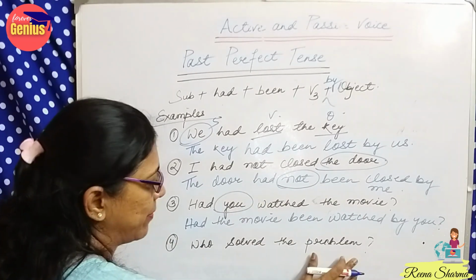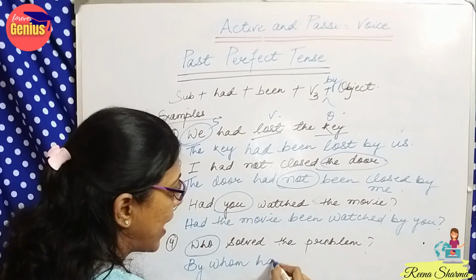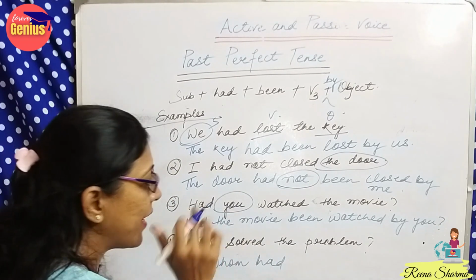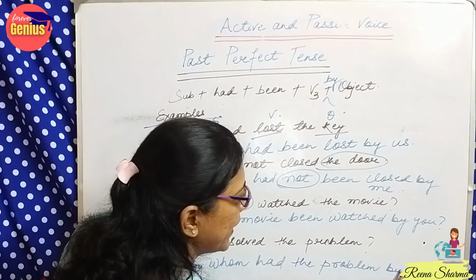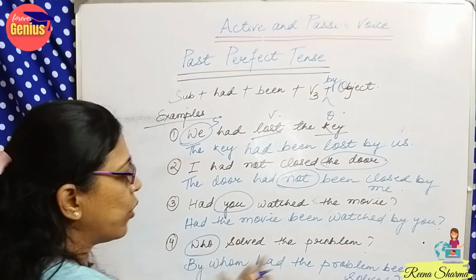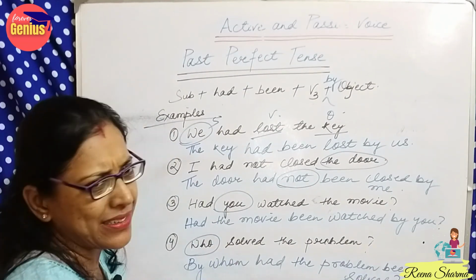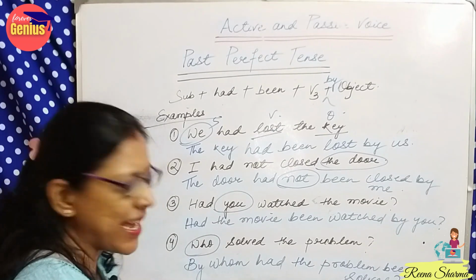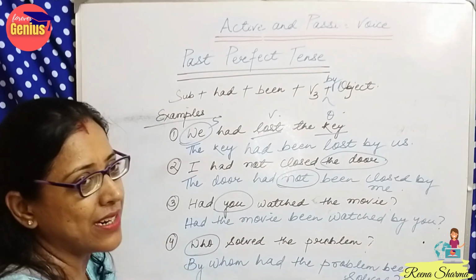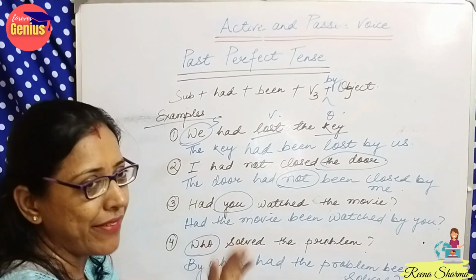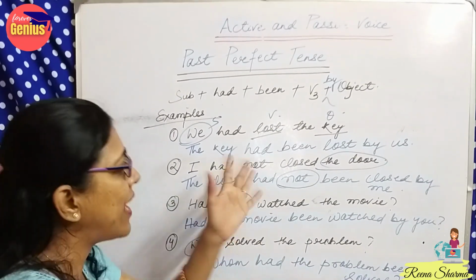Who solves the problem? Who. So, by whom? We have to use the word had. By whom had the problem been solved? So these are the examples. By mere practicing, if every day we practice 8 to 10 examples, or read through it, or we train our ears, then these will be very, very easy to identify. Once we hear, we would be able to identify the error also.